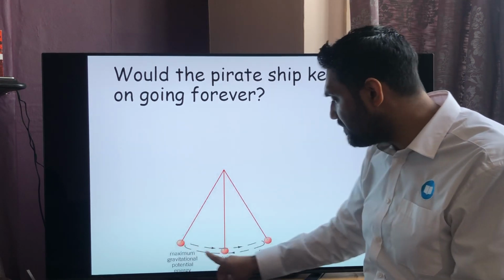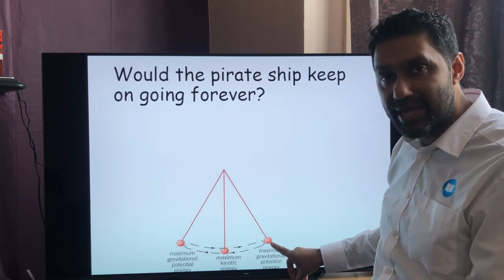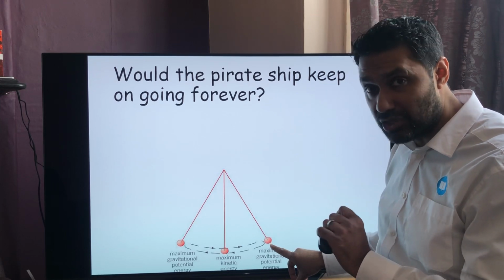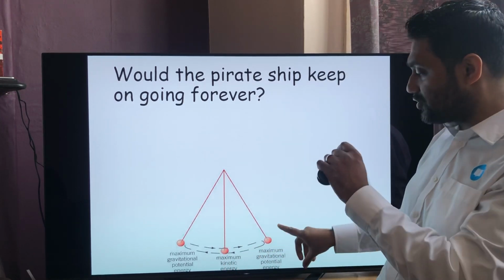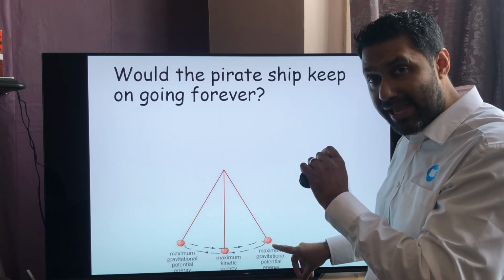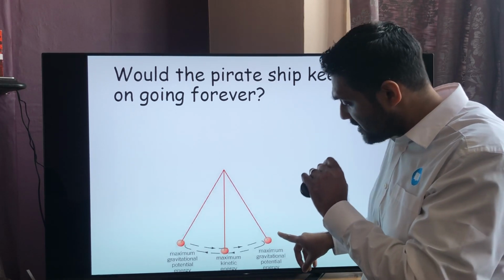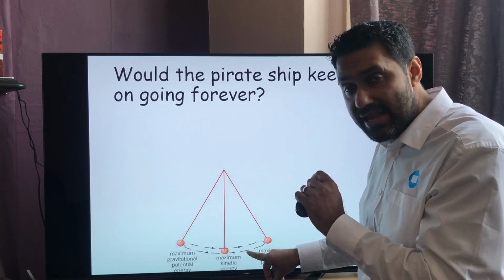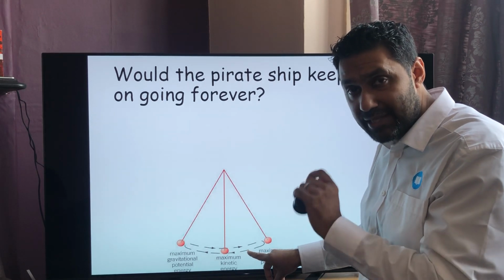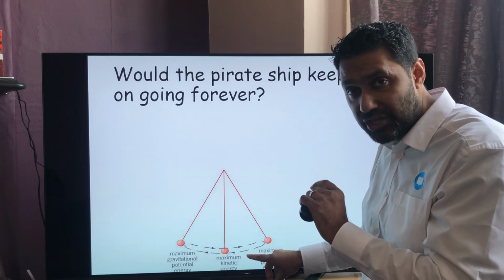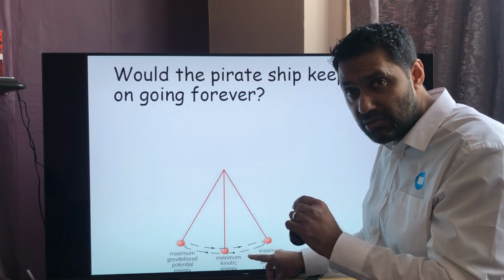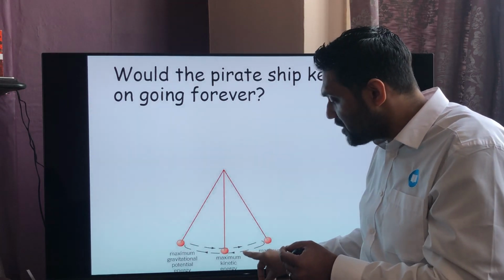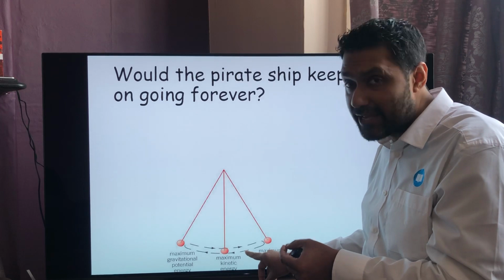So if I use some numbers then, let's say I've got 100 GPE and I've stopped there because I'm holding it, it's going to have 0 KE because it's not moving. Just like if you're on a swing, if you get to the top and you stop, you've got 0 KE, you've got 100 GPE. And as I swing lower, if I go halfway, I'm going to have 50 KE and 50 GPE. They've interchanged. My gravitational potential energy has been transferred into the kinetic energy store of that pendulum. So at the midpoint there, 50 GPE and 50 KE.